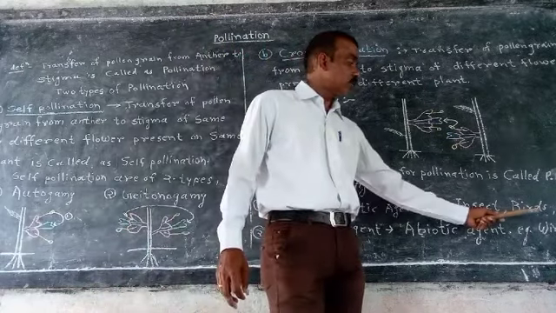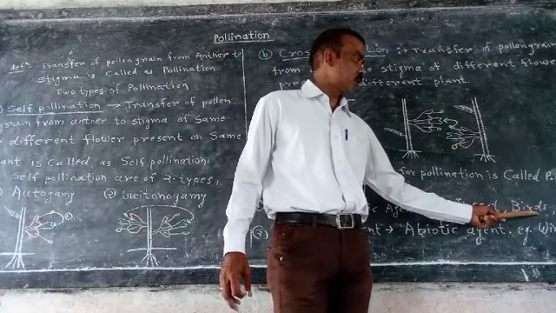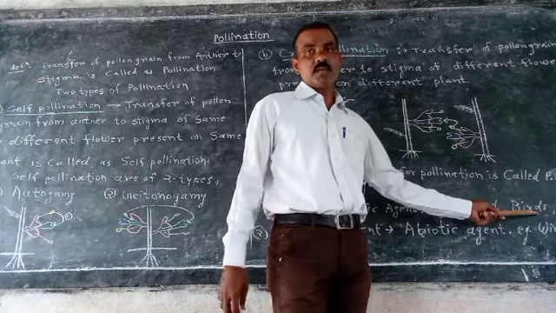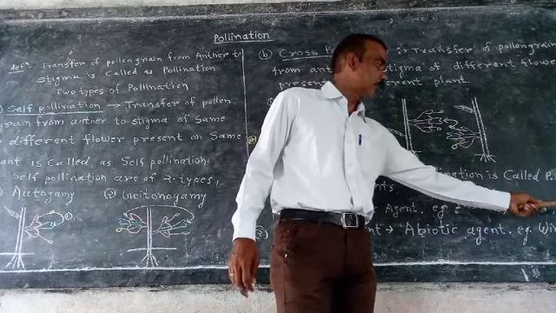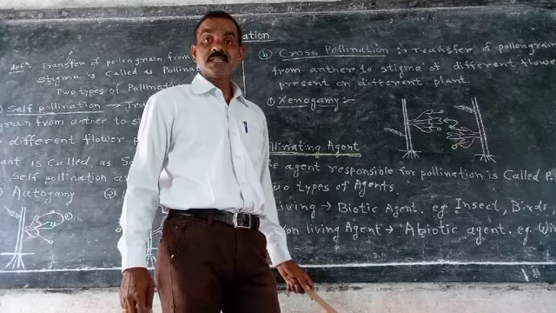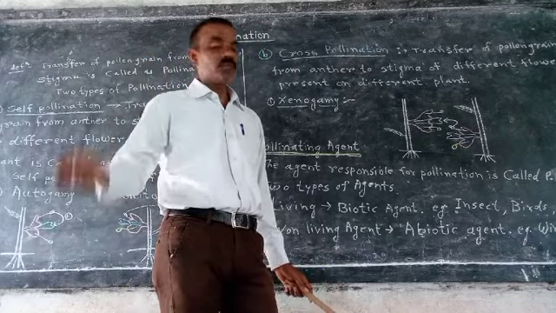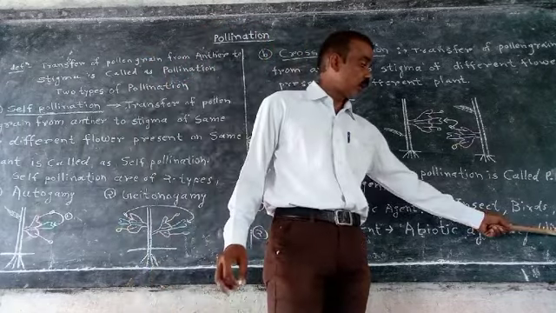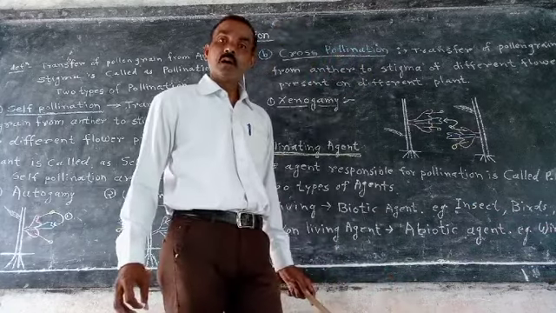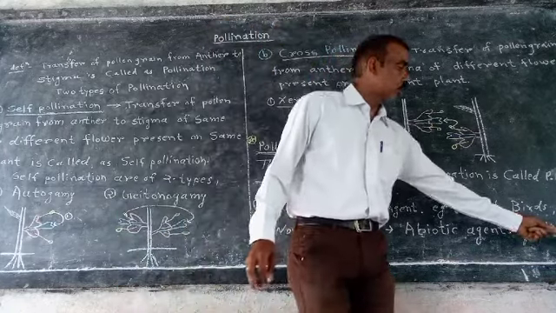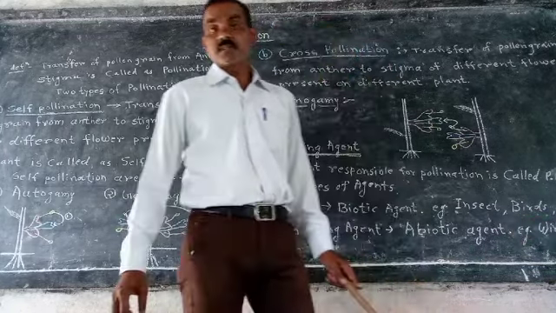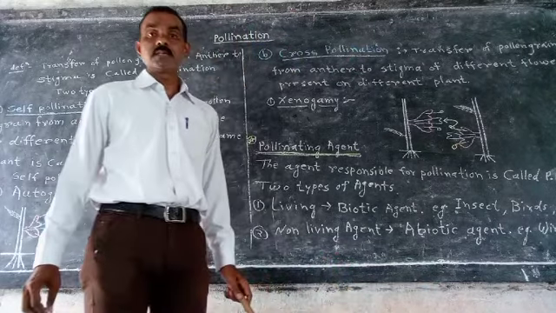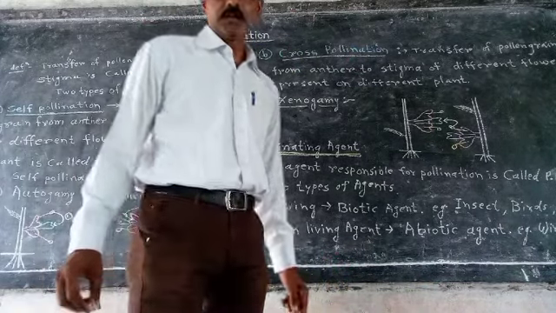If pollination occurred through birds, then it is called as ornithophily. If it occurred through bat, then it is called as chiropterophily. If it occurred through wind, then it is called as anemophily. If pollination occurred through water, then it is known as hydrophily.